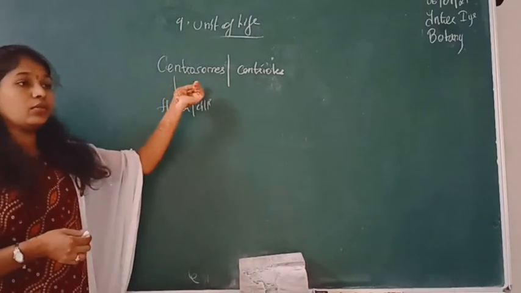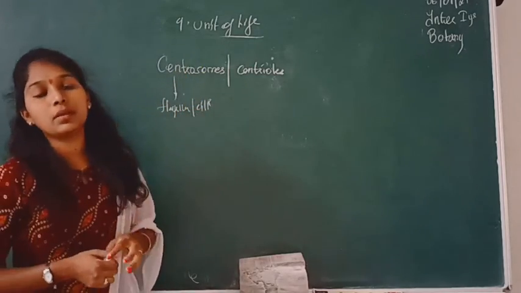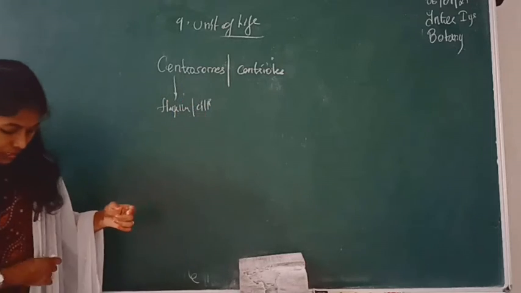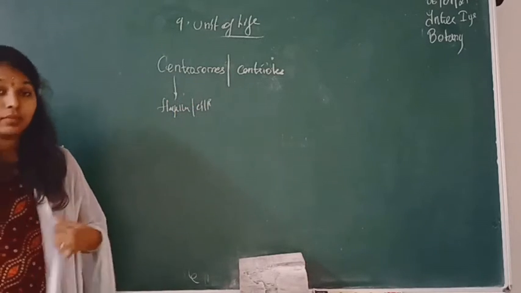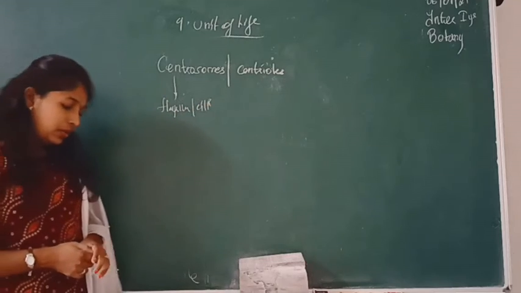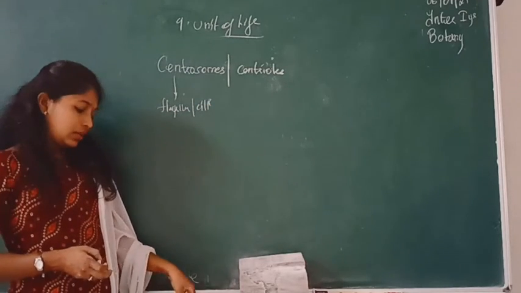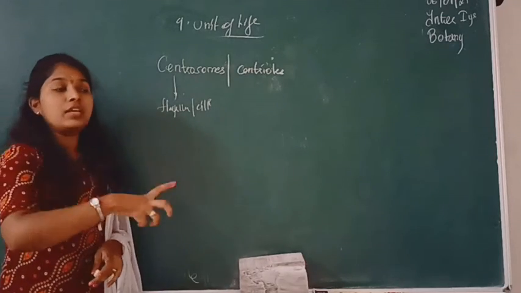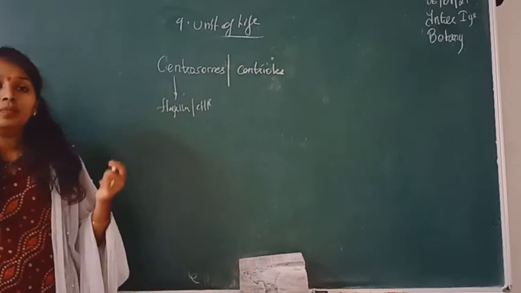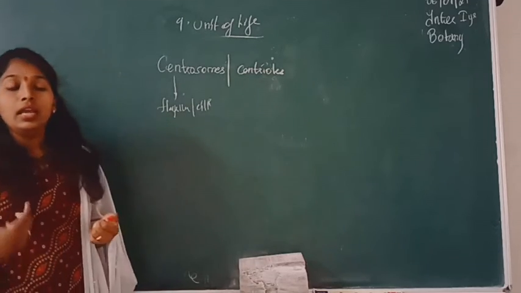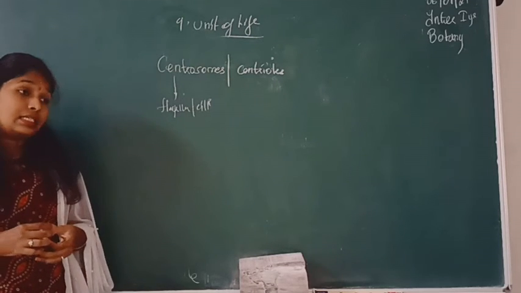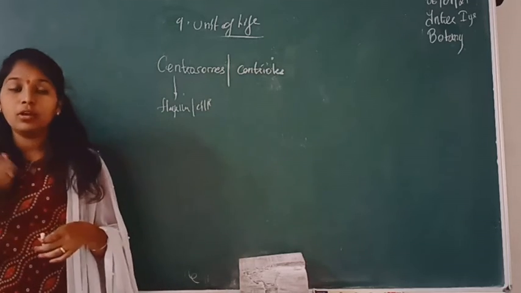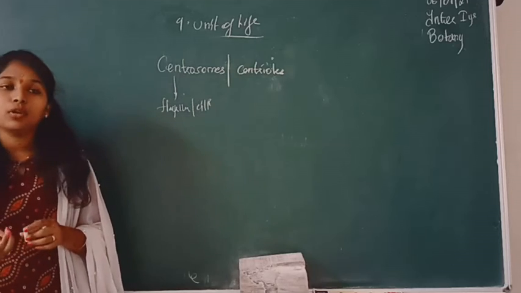This centrosome consists of 2 cylindrical basal granules. Those basal granules are called centrioles. And each centriole consists of 9 peripheral triplets of microtubules called A, B, C from center to periphery. Just as flagella have 9 microtubule doublets, here there are triplets. And this triplet in a centriole becomes a doublet in the axoneme. What is a triplet in the centriole changes into a doublet when it goes to the flagella.